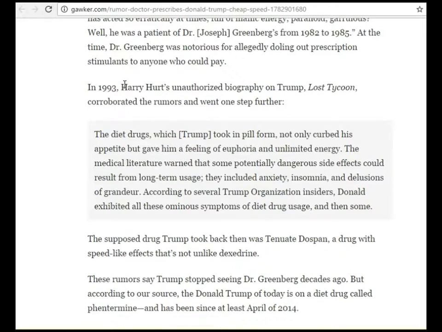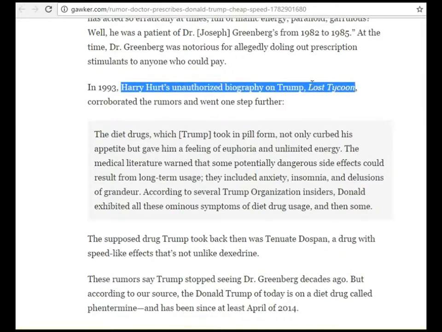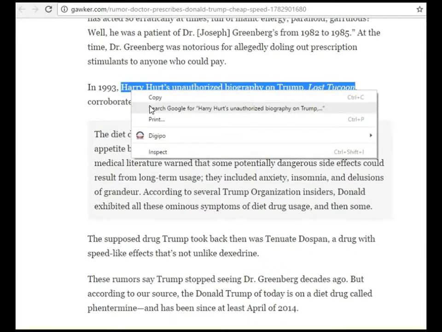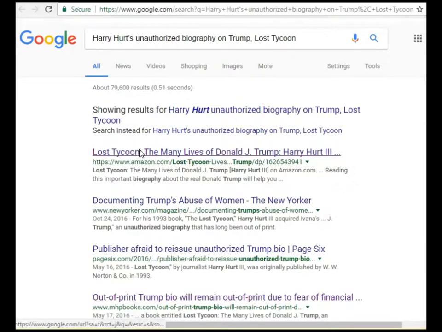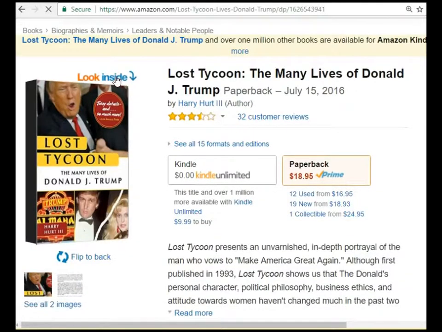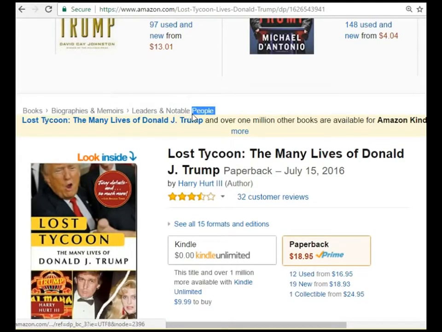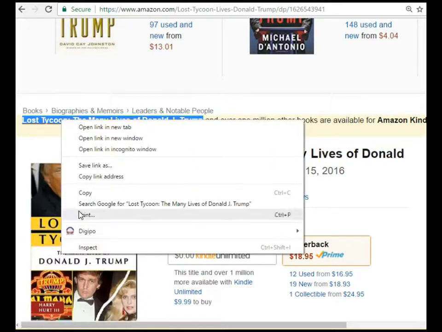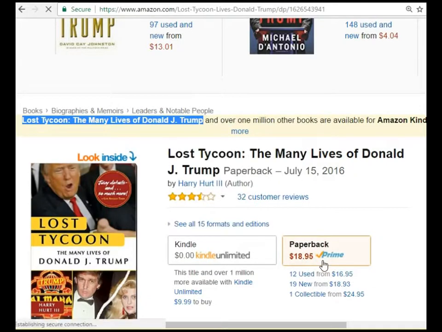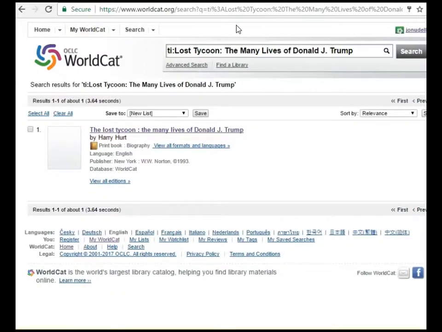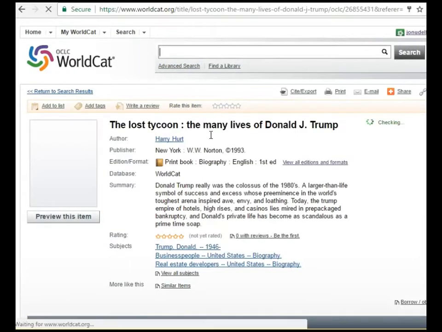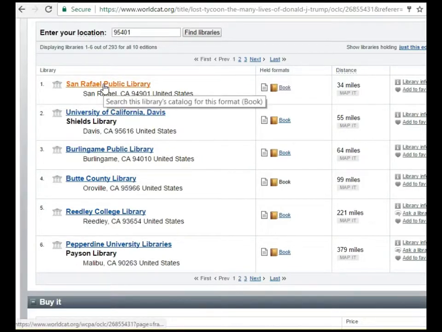What about this 1993 book by Harry Hurt? What can we find out about that? I'll start with just a plain Google search. Here's the Amazon page. Can I look inside the book? Not really. This is from 1993, and I don't think Amazon was scanning a lot of books back then. I wonder if it's in the library. I'll just grab the title here, and I'll run another DigiPo query, find the book in the library. This runs a WorldCat query, and yeah, the closest location to me is San Rafael. That's 35 miles from here.